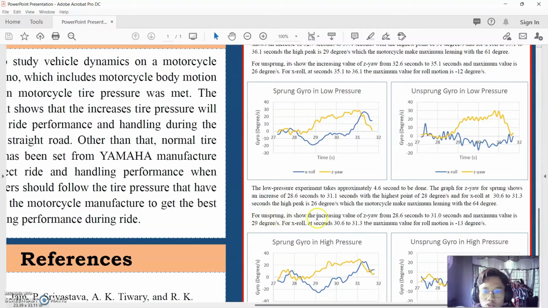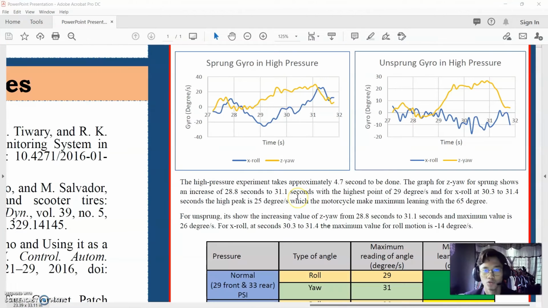For unsprung, it showed the increasing value of Z yaw from 28.6 seconds to 31 seconds, and the maximum value is 29 degrees. For the X roll at 30.6 to 31.3 seconds, the maximum value for roll motion is negative 13 degrees, which is at this state. So we go to the high pressure.